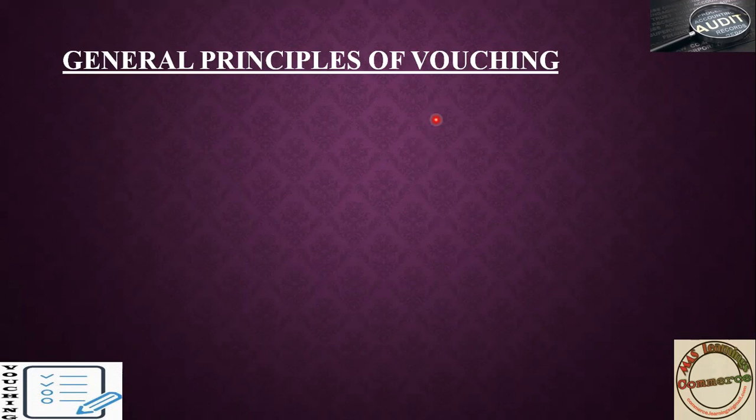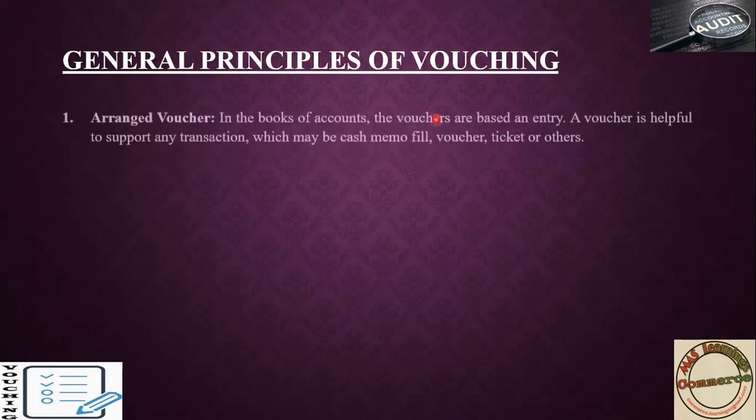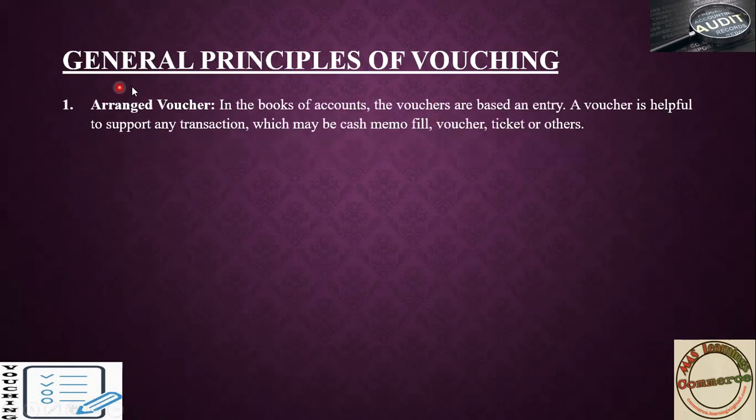These are all the importance that comes under vouching. Now, what are the principles to be kept in mind while doing vouching? First, arrange vouchers. In books of account, the voucher is the basis of entry. A voucher is helpful to support any transaction, which may be a cash memo, bill, voucher, ticket, or other. So arranging vouchers has to be done. If vouchers are arranged, you can easily verify each and every transaction with the help of documents.